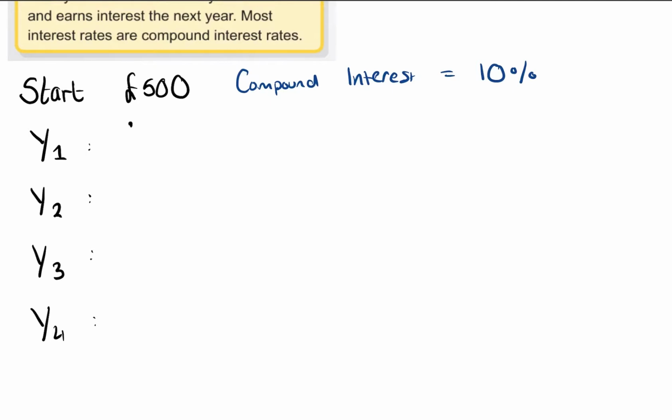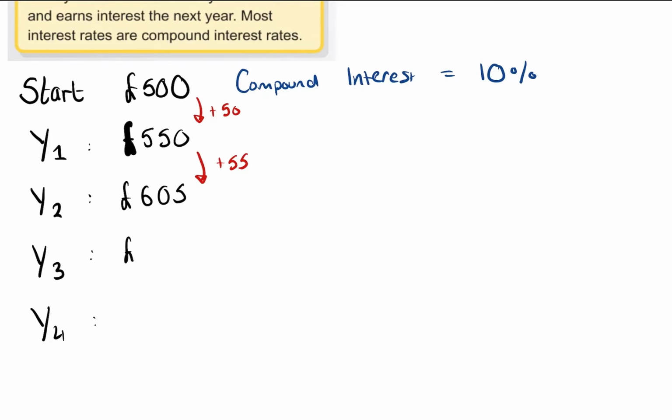So I know in 1 year we're going to add £50, so 550, because I've added plus £50. In year 2, well, 10% of 550 is £55, so we're going to plus 55 here. And that gives us £605. So now here we're going to add 10%, so 605 times 1.1, and we're going to get a value of